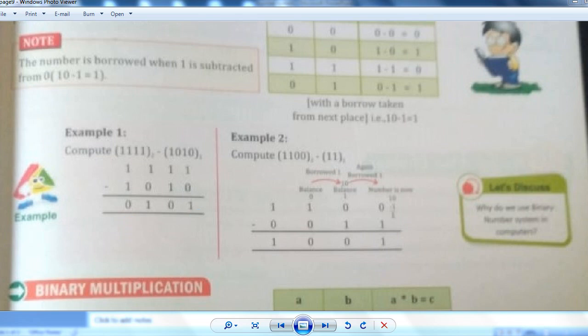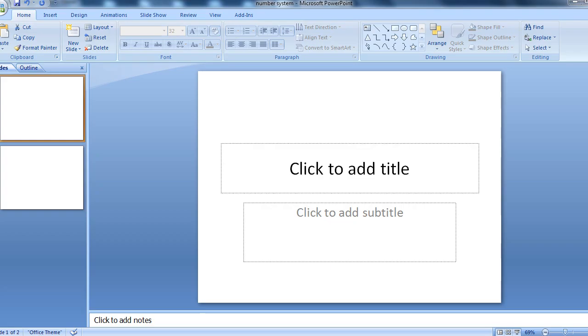Now I am telling you about carry forward. Take 1100 and 0011. Let me show you how you have to do this.